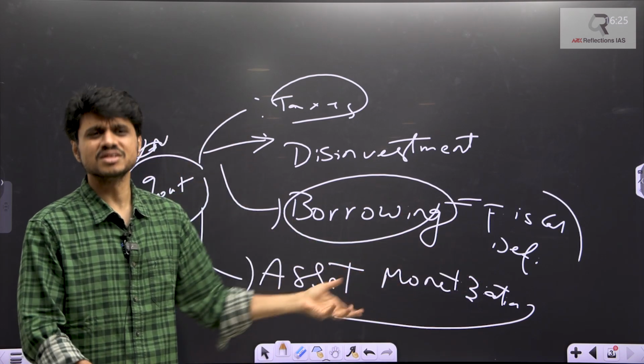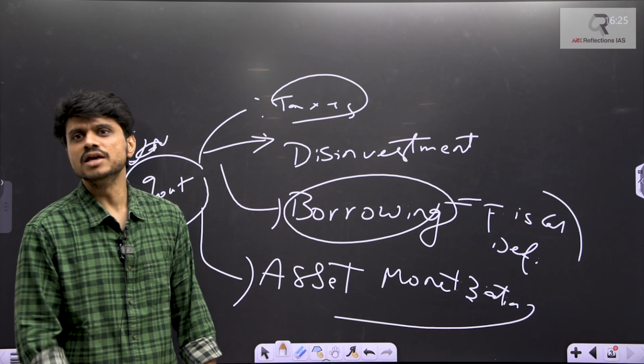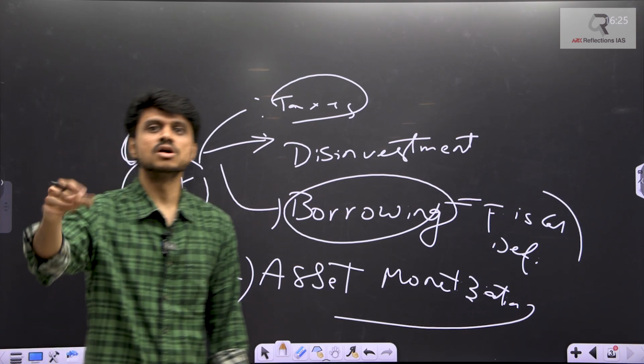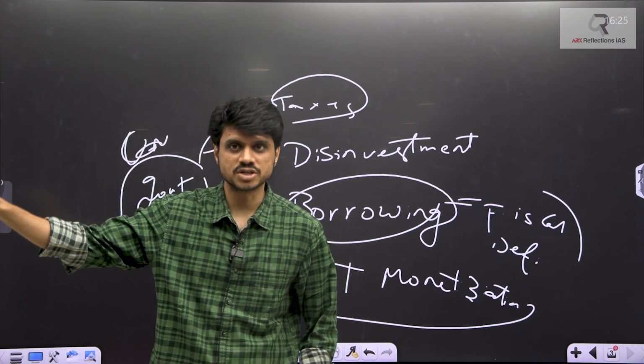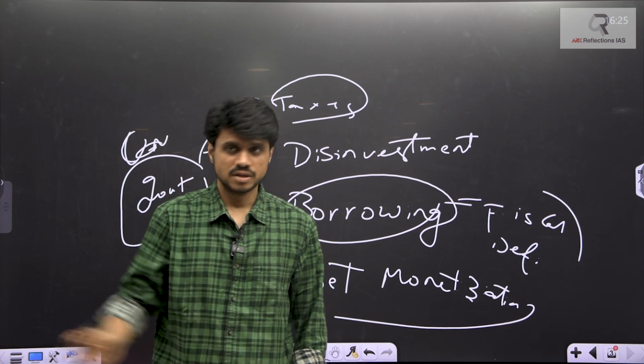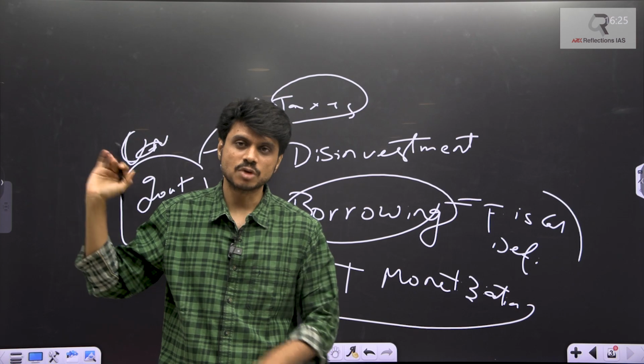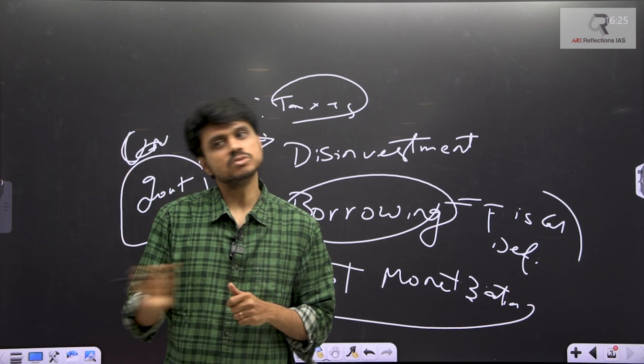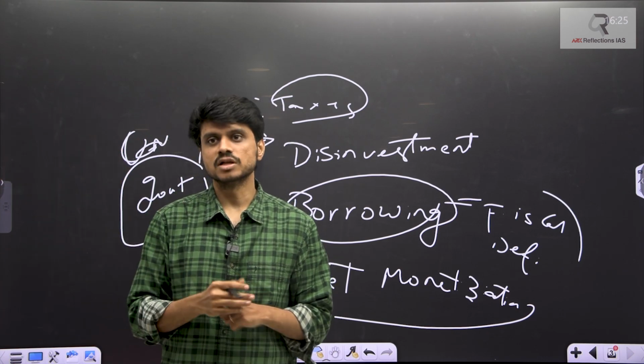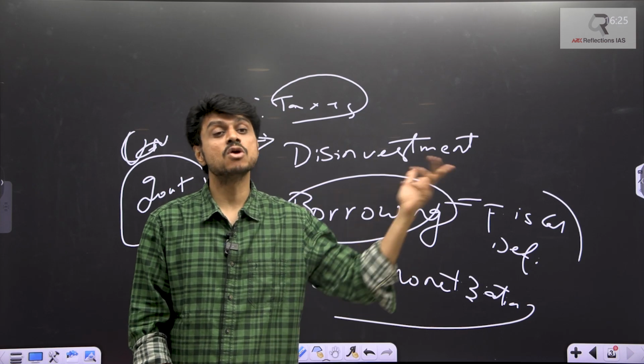Asset monetization is basically giving rent on land, idle land, or whatever resources. Say any thermal power project the government has started, but they are not using that thermal power plant. Now give it on lease and generate the money. In various ways the government is raising money.